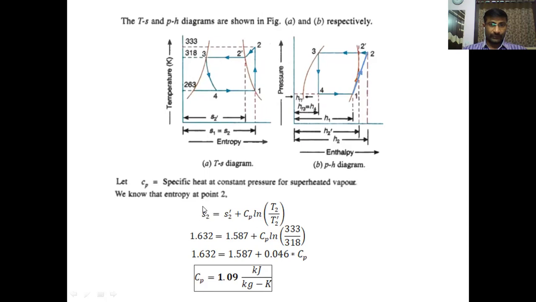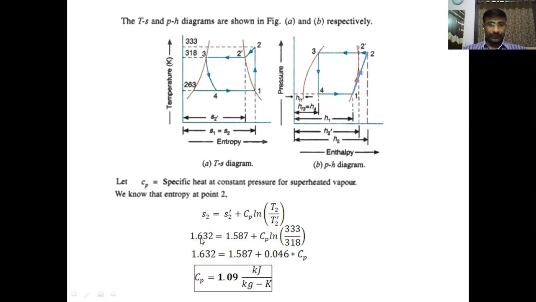How to find the entropy at point 2? If it is in the superheated region, S2 equals S2 dash, the saturation entropy, plus the entropy increase during this process. The entropy increase is the specific heat of the superheated vapor times log of T2 by T2 dash. T2 is the superheated temperature and T2 dash is the saturation temperature. This is the formula to calculate the entropy. You have to take ln, log base e.